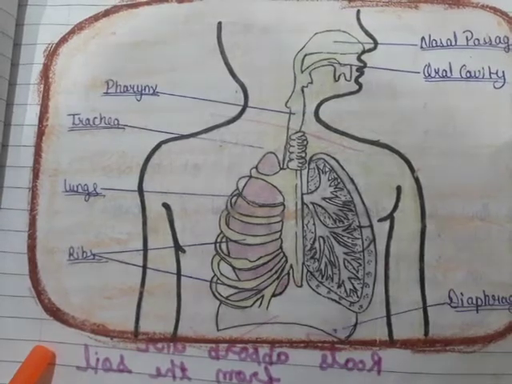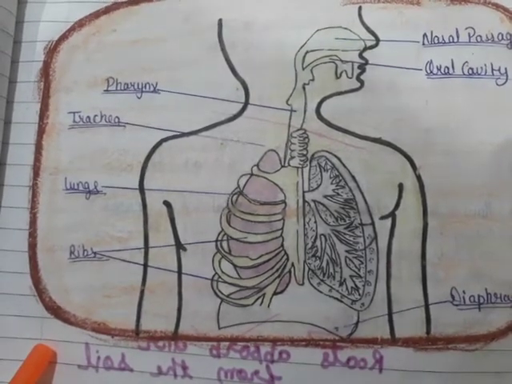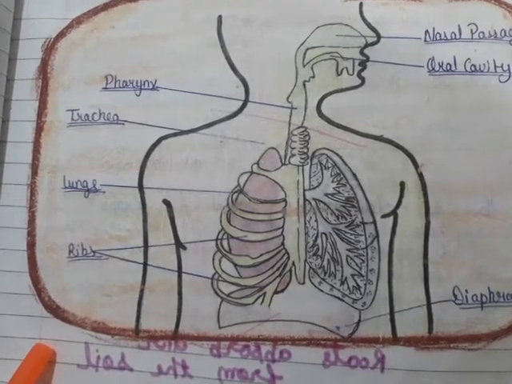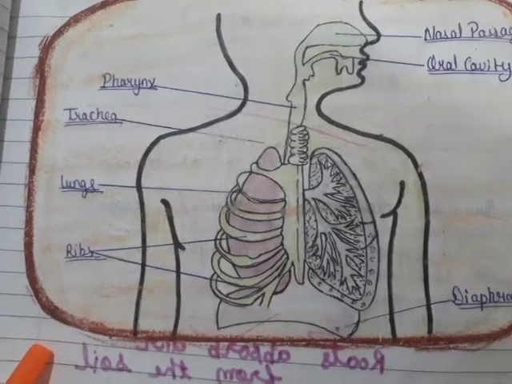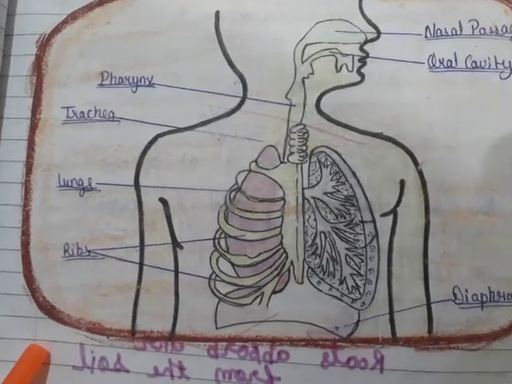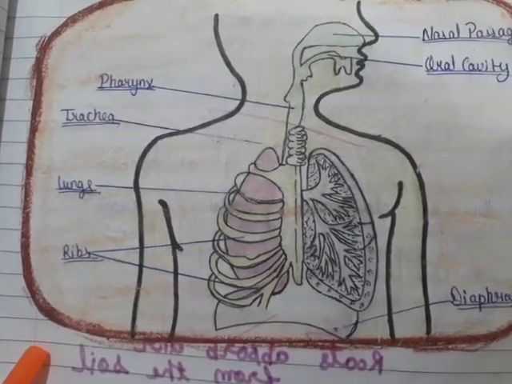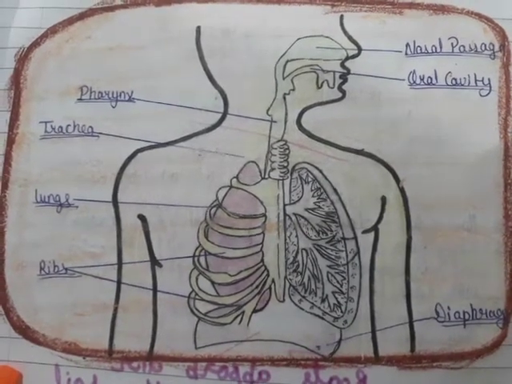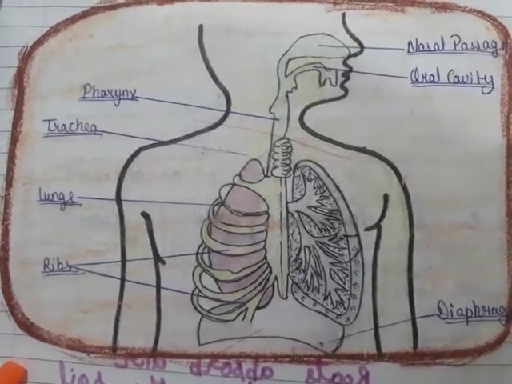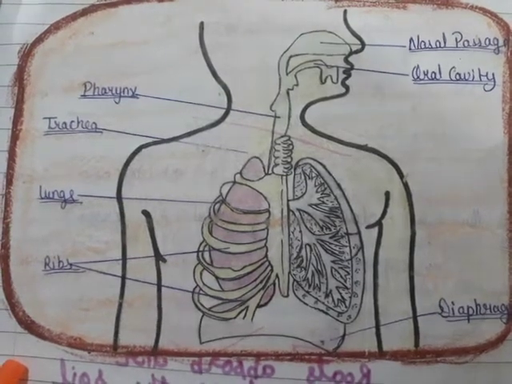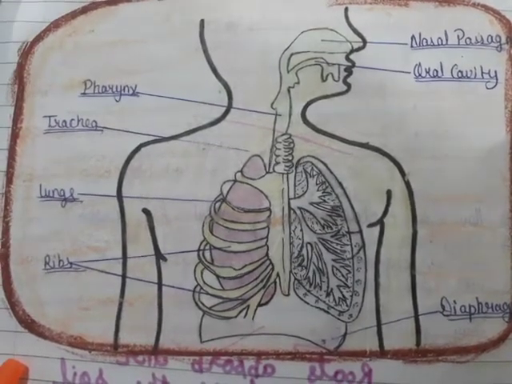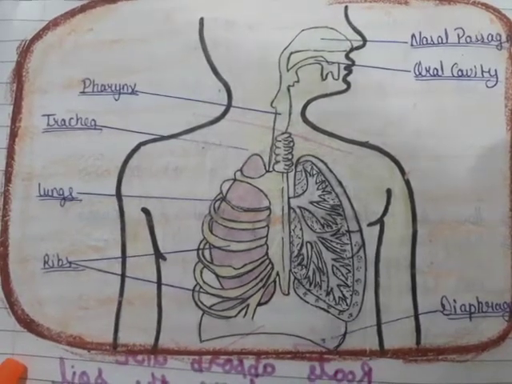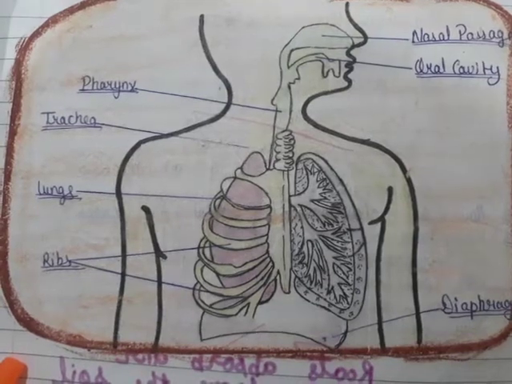Next, during heavy exercise, when the supply of oxygen to our muscle cells is insufficient, food breakdown is by anaerobic respiration. Next, breathing is a part of the process of respiration during which an organism takes in oxygen-rich air and gives out air rich in carbon dioxide.